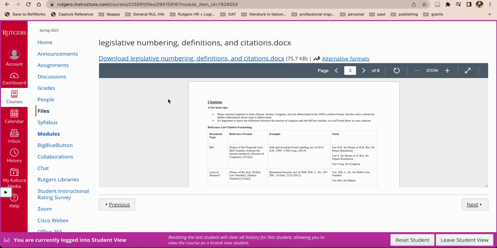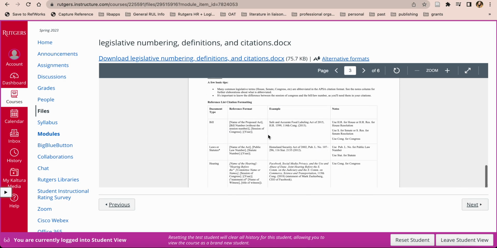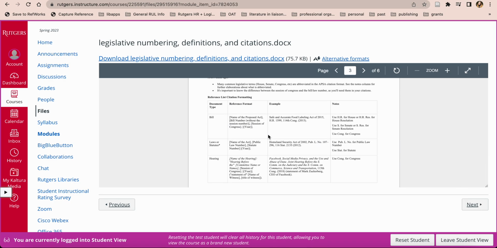So you're going to be citing the usual things that you cite in a research paper, like scholarly articles, news articles, reports, but you're also going to be citing actual government documents like the text of a law, the text of a bill, a transcript from a hearing. And so knowing how to cite those can be really important in this class. Again, you might not get it right every time, but the important part is that you try and that you always attribute your source. You always cite the source when you get the information from somewhere that's not your own head. So let's take a look at this guide here.